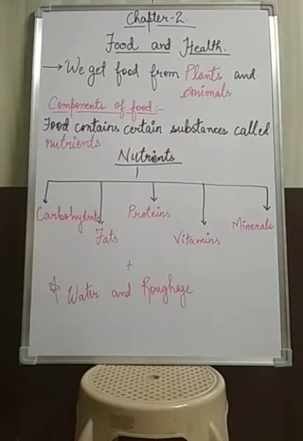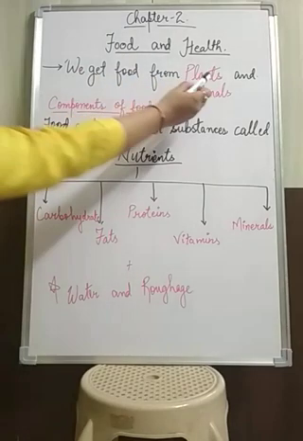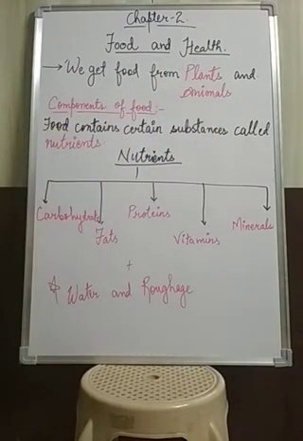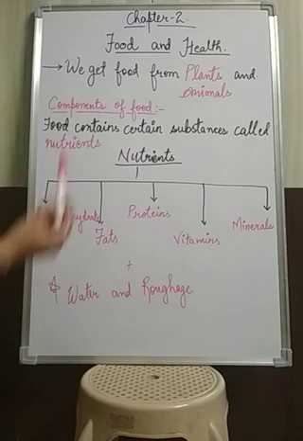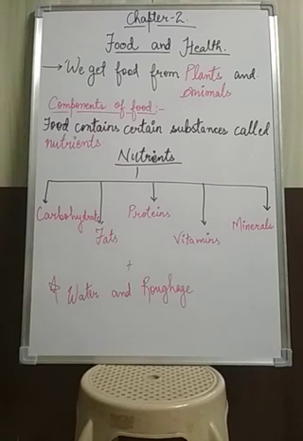Okay, you know that there are two sources of food, that is the plants and the animals. We get food either from the plants or from the animals. Plant foods are like fruits, vegetables, cereals, pulses, etc. And animal food means the food items which we get from animals, like milk, meat, egg, etc.